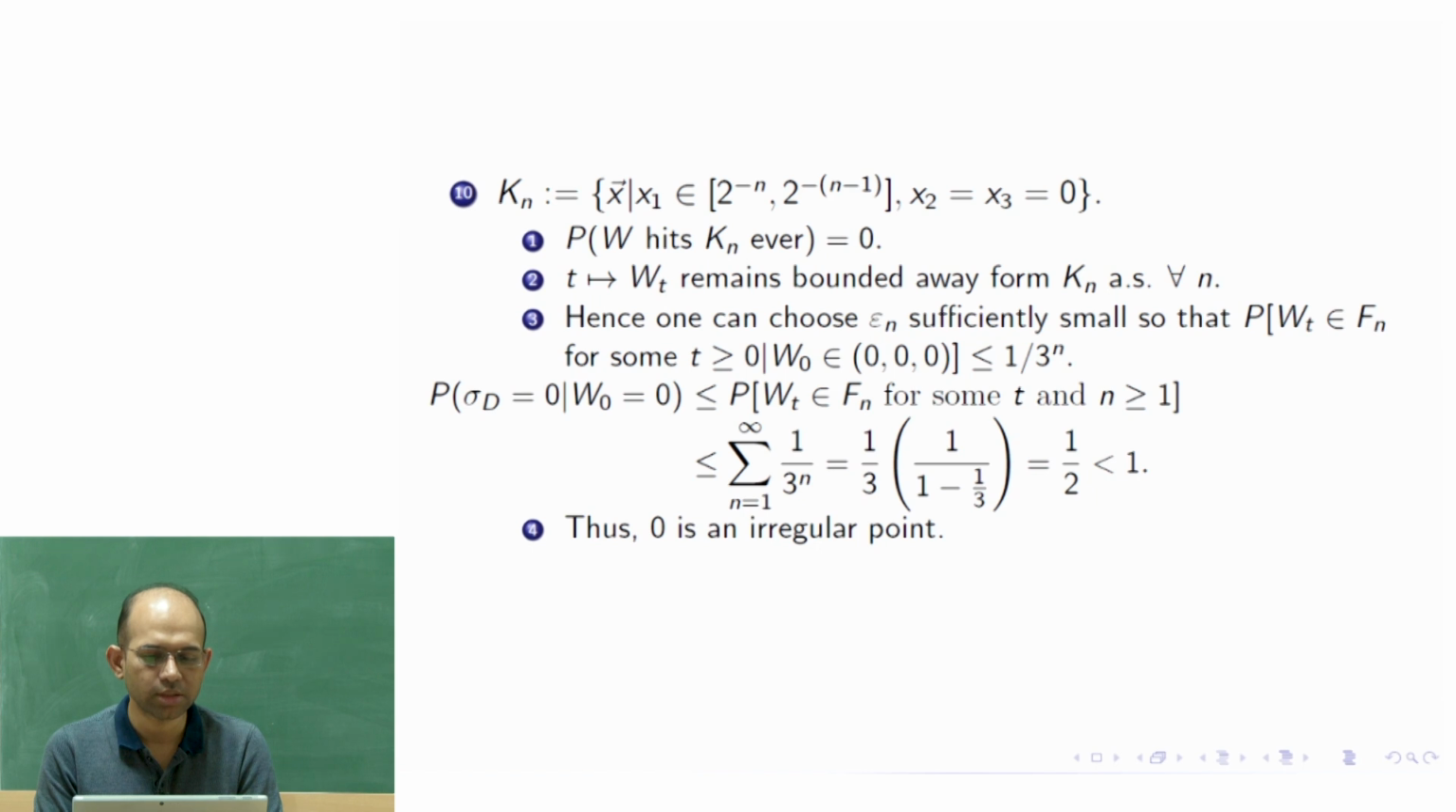So 0 is an irregular point. So what is happening here is that although 0 is on the boundary, the complement of D is very narrow, attached to 0, very narrow. So the Brownian motion would leave the domain very fast. The probability is also low, it is 0.